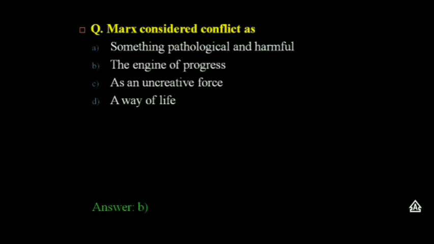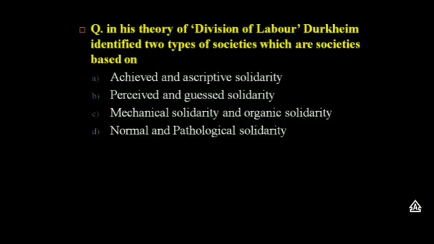The next question is, in his theory of division of labor, Durkheim identified two types of societies, which are society based on: option A, achieved and ascriptive solidarity; option B, perceived and guessed solidarity; C, mechanical solidarity and organic solidarity; and D, normal and pathological solidarity.